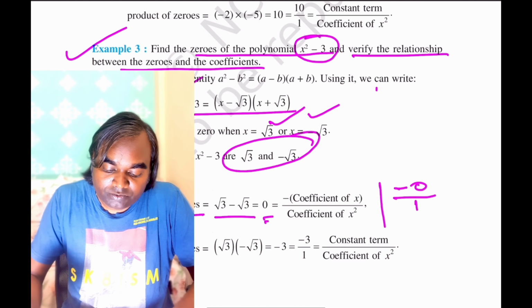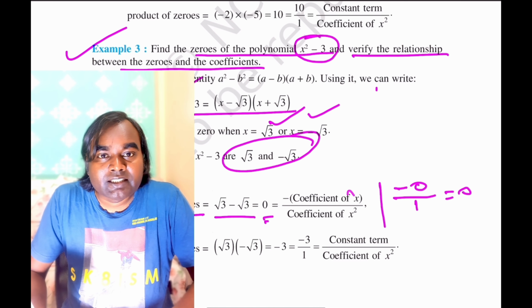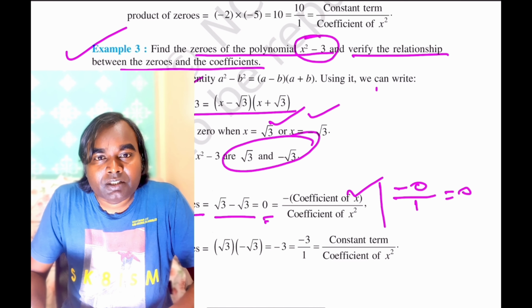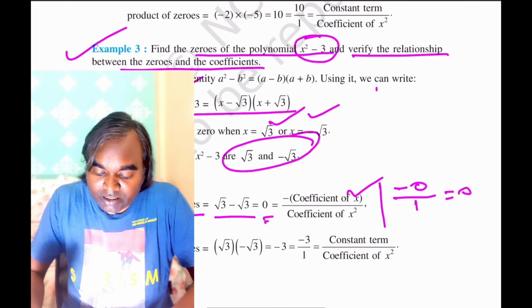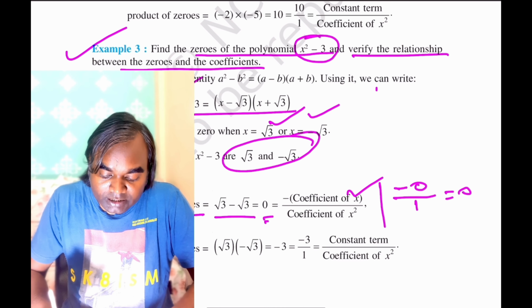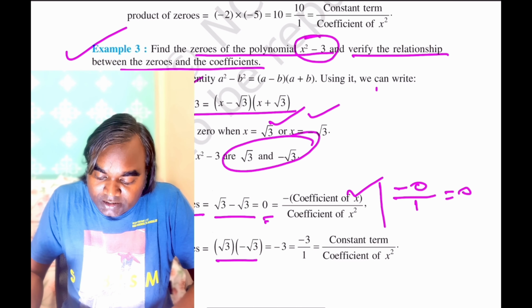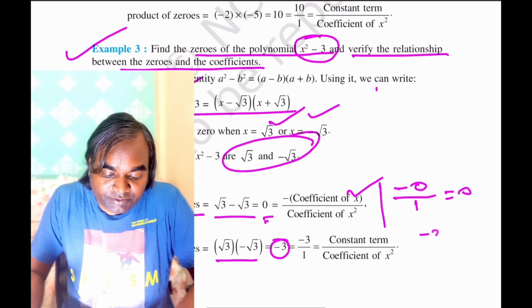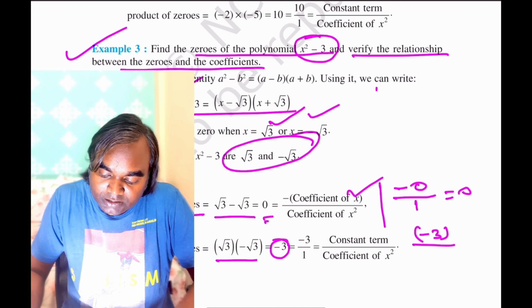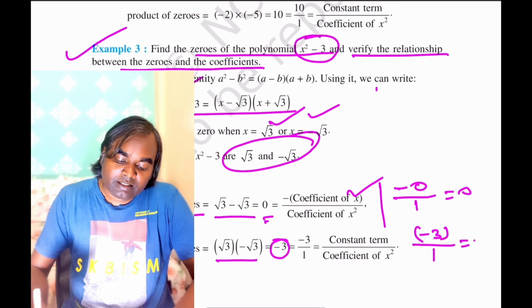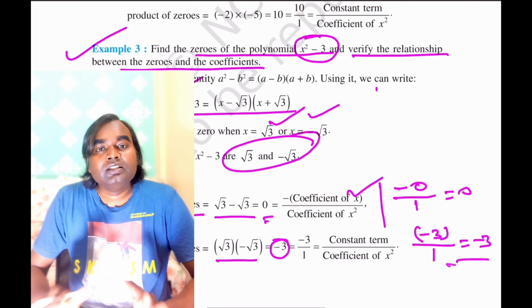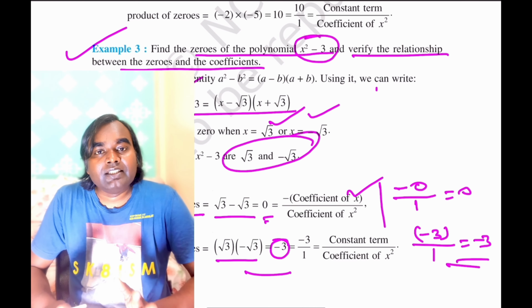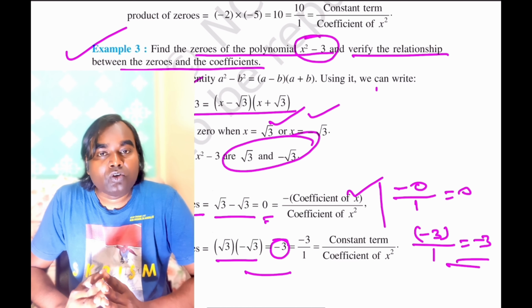So this is true. Now the product of zeros is given by c by a, that is the constant term divided by the coefficient of x square. The product of the zeros gives minus 3. So is it equal to minus 3 or not? The constant term is minus 3 divided by the coefficient of x square, that is 1, which is equal to minus 3. So we see that from both sides this verifies the relationship between the zeros and the coefficients.